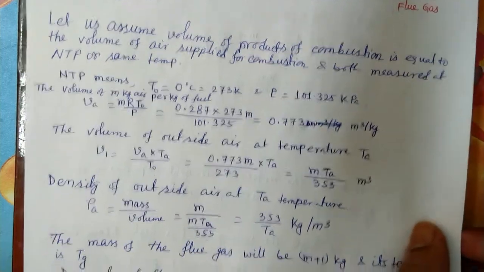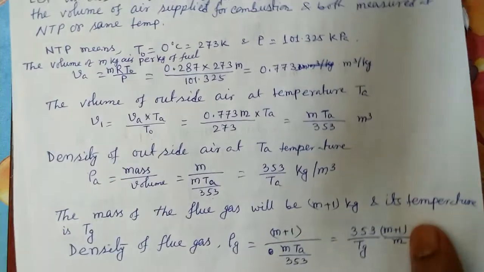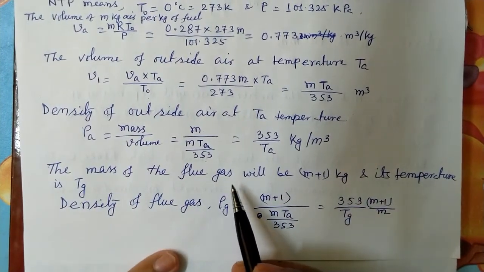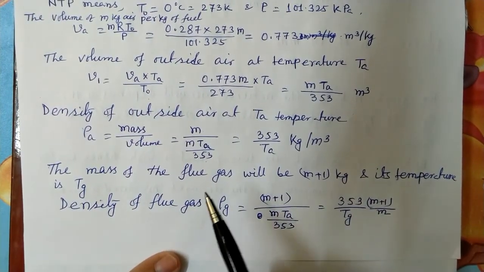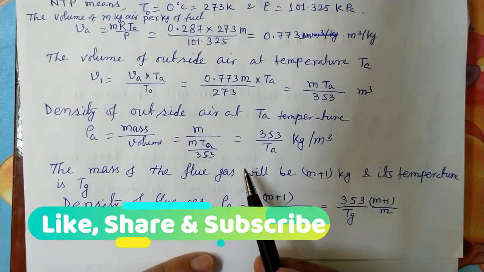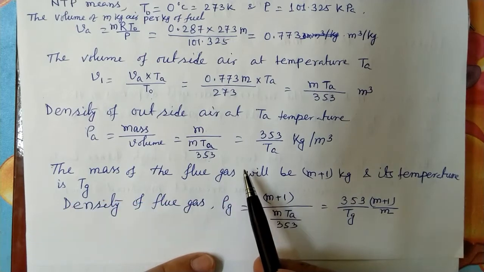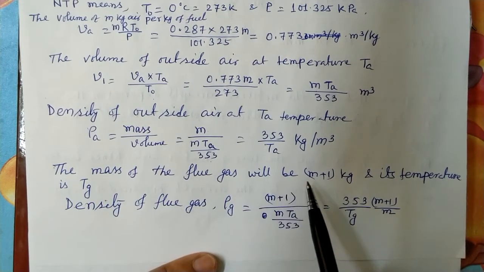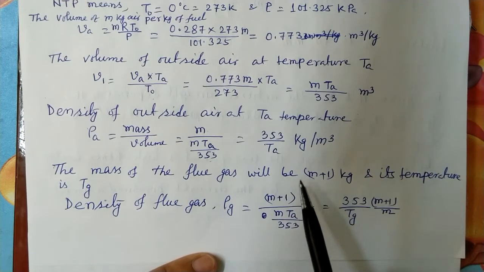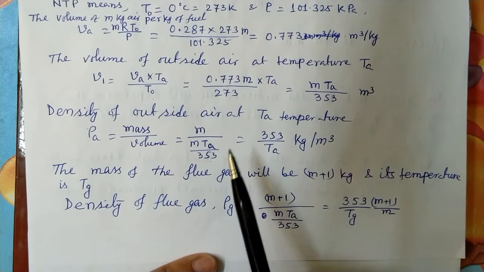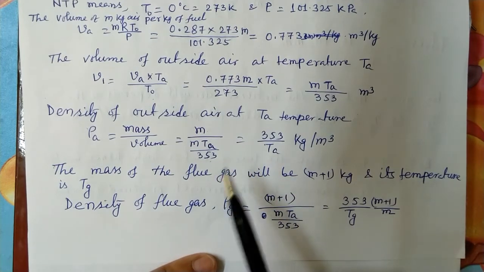Is it clear? Next we need to find, similarly, the density of gas, because in the delta P or draught equation we have the density of air and the density of gas. The mass of the flue gas will be m plus 1, because we have m kg of air, and this m kg of air is required per kg of fuel combustion.